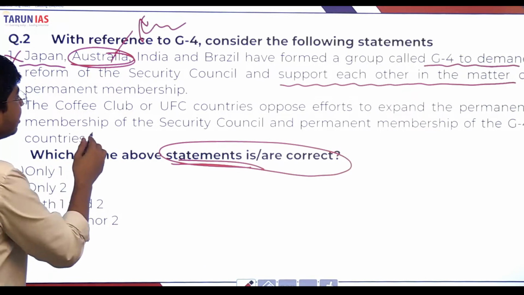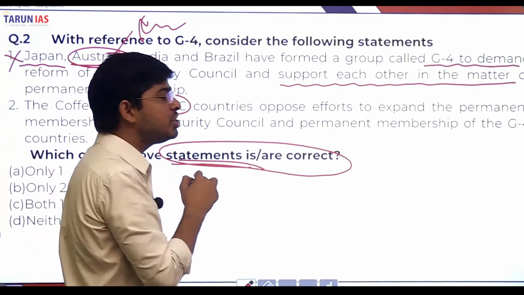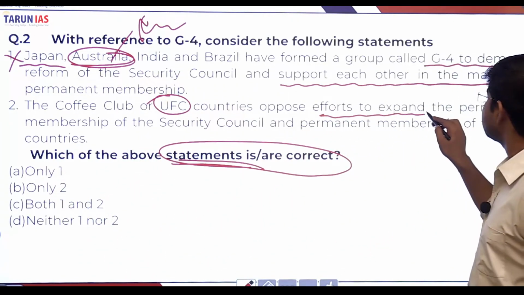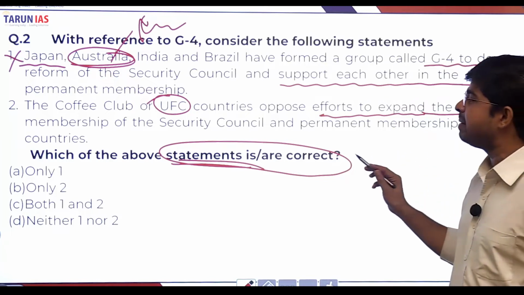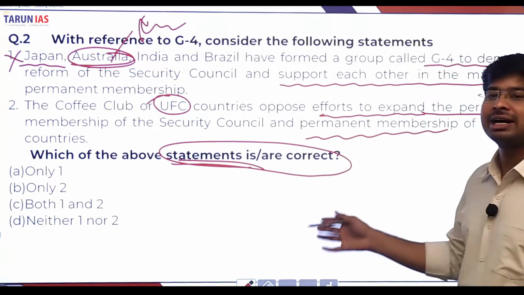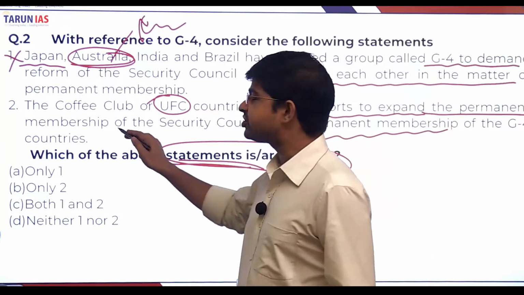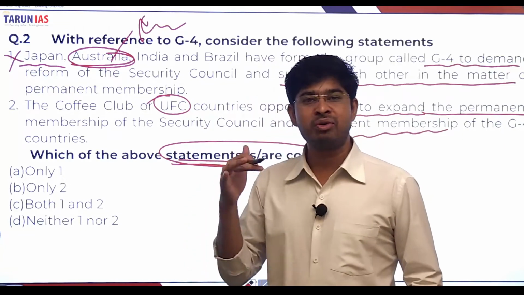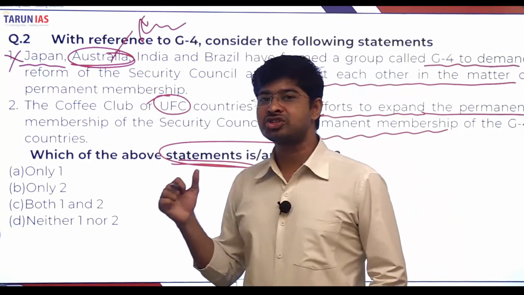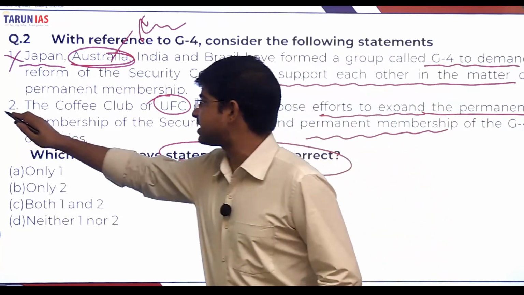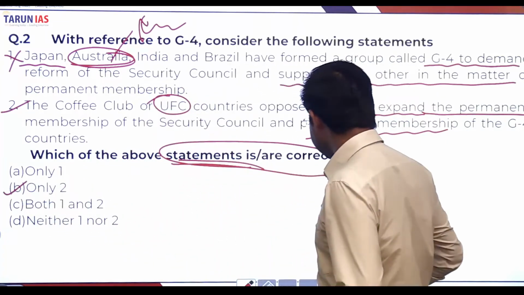Second, the Coffee Club, also called Uniting for Consensus, opposes efforts to expand the permanent membership of the Security Council and the permanent membership of the G4 countries. There are 13 members in the Coffee Club, and it has only one objective: to stop the G4 in the Security Council. So the second statement is right, and B is the right answer.